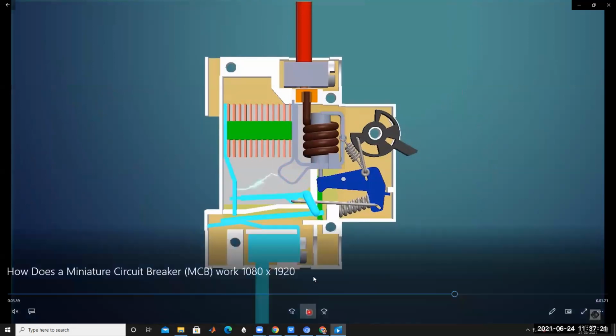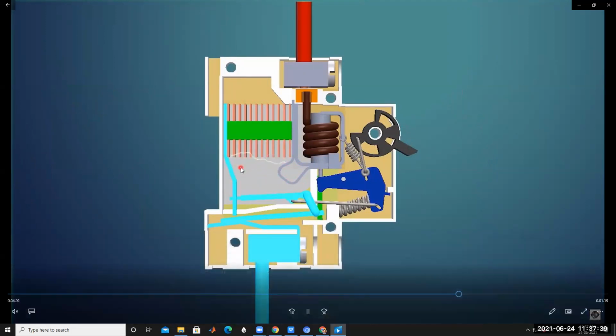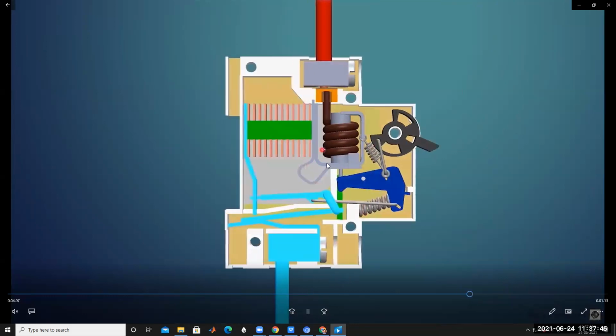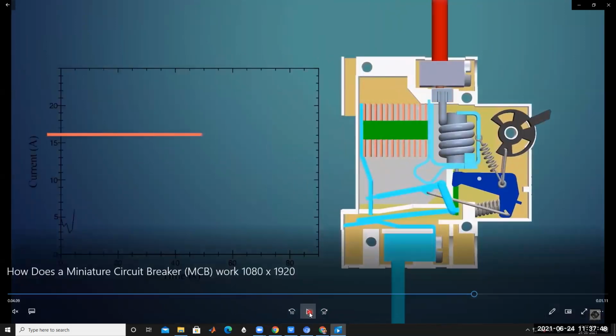Understood? Under short circuit condition also, a spark is developed between the fixed contact and the movable contact because of the sudden opening of the contacts. The spark can be minimized by using an arc divider or spark divider. Under short circuit condition, this is how it operates. Under overload condition, the bimetallic strip bends in the downward direction and opens the contact between the fixed contact and the movable contact.